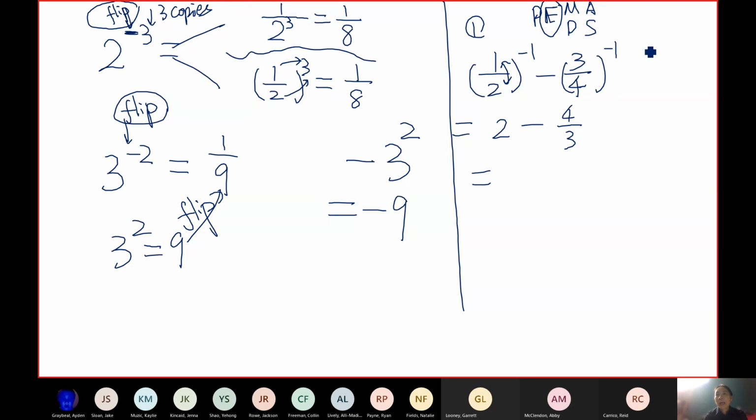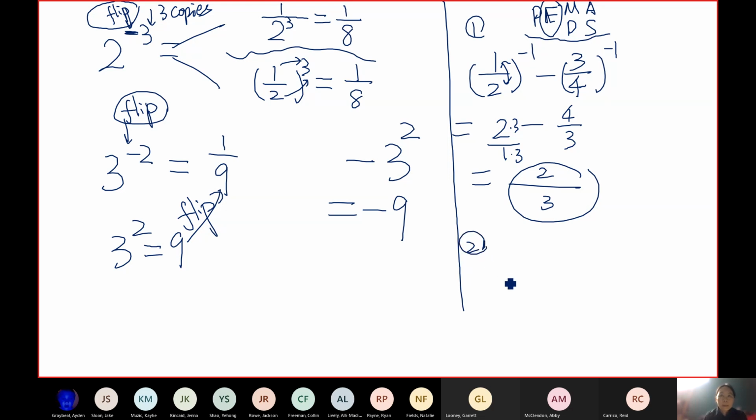Okay, so we finished the exponent. Now we just do subtraction. We reviewed this during the first week. We got to equalize the denominators. Found that the LCD is 6, so multiplied by 3, we keep the least common denominator, and 6 minus 4 is 2. So the answer is 2/3. So everything in the order of operations will still be the same. The only new thing is you may have a negative exponent now.